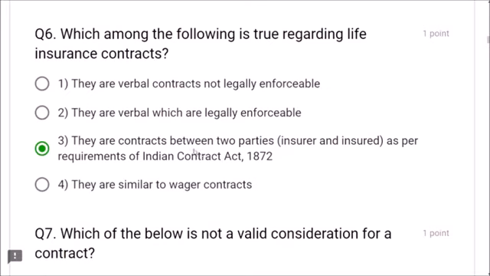They are contracts between two parties, between insurer and insured, as per the requirements of the Indian Contract Act, that is 1872. That is the correct option, friends.